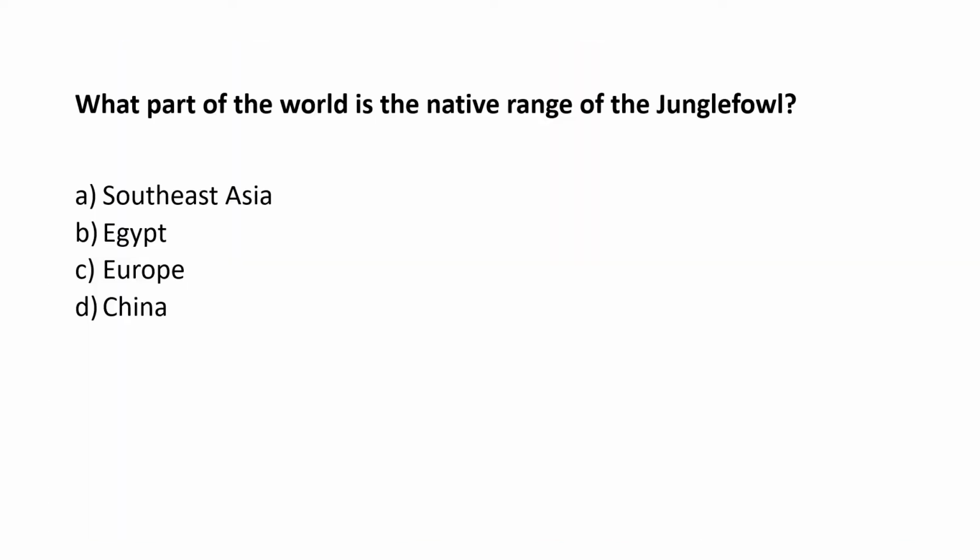The first question they talk about in that video is: what is the part of the world that is the naming range of the first group of chickens that were artificially selected? And they give you these options: Southeast Asia, Egypt, Europe, or China. So the answer will be this one, as you watched in the video. This will be the answer.